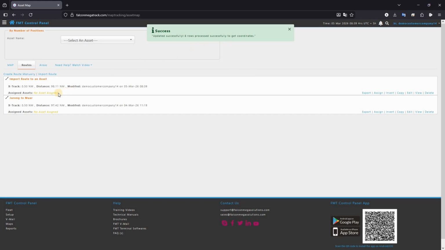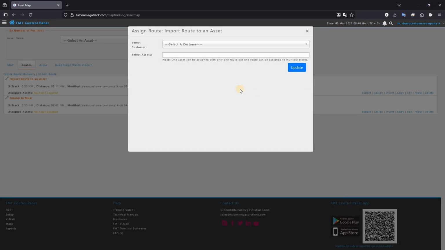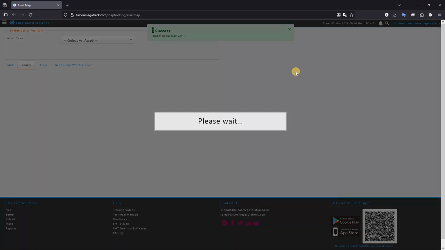The route is not assigned to any asset yet. Click Assign. Select the asset, and then click Update. The asset has been assigned successfully.